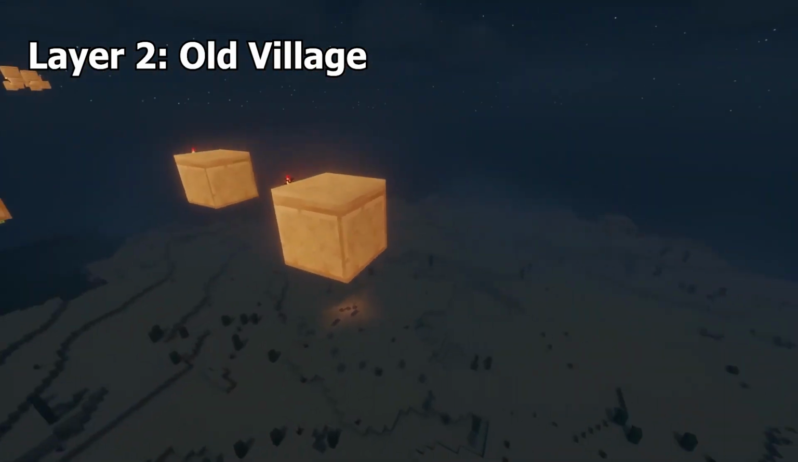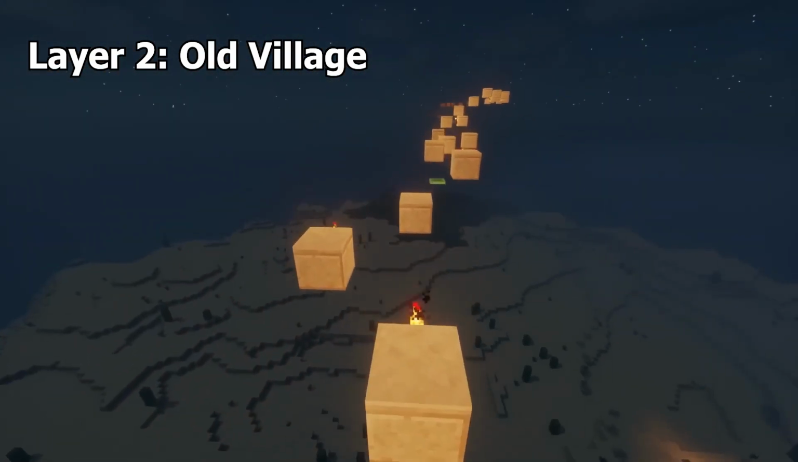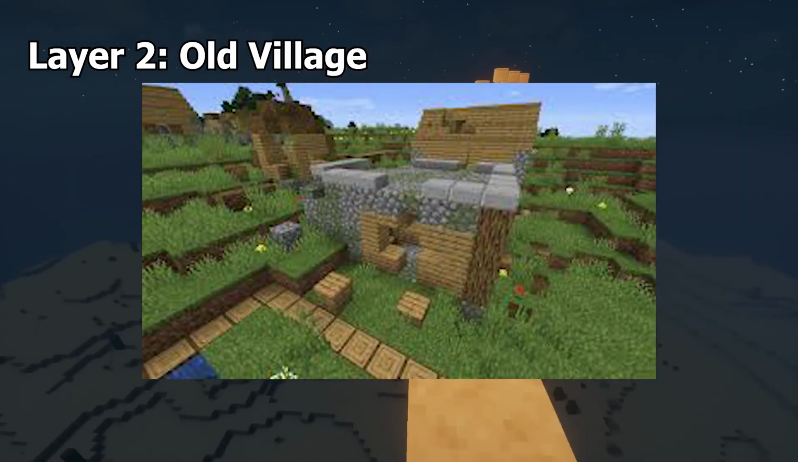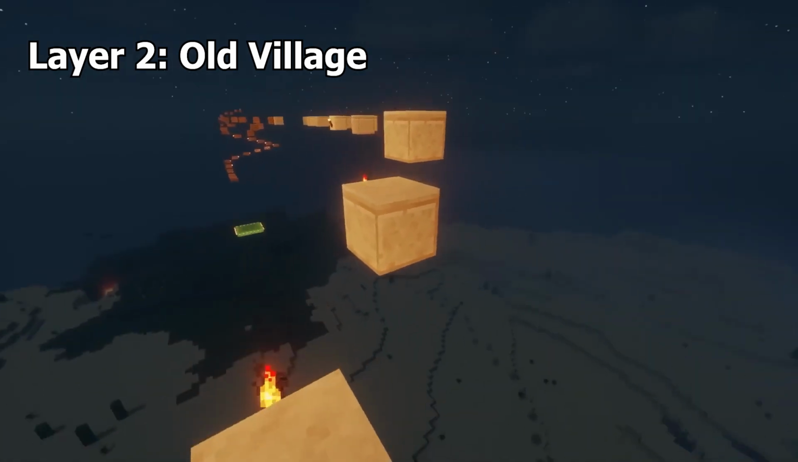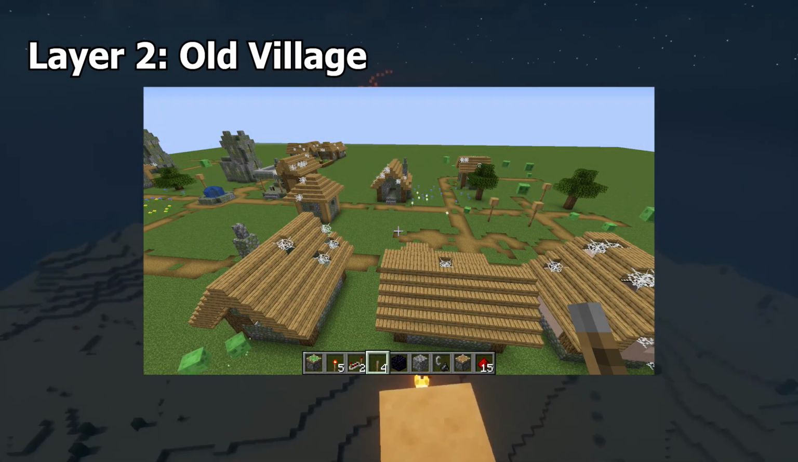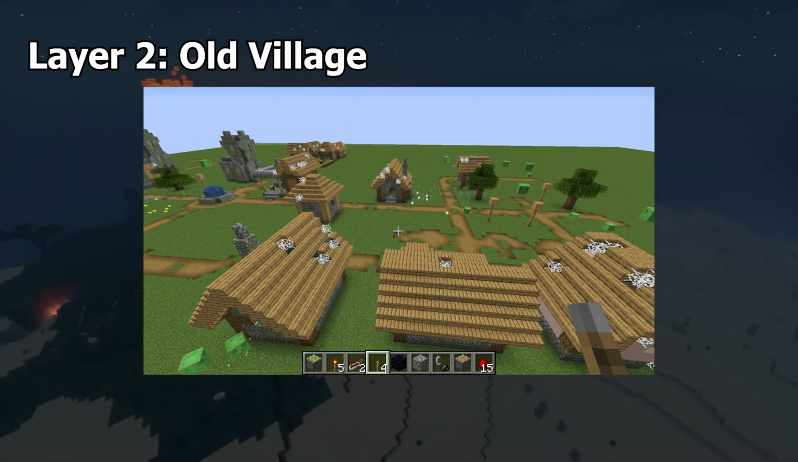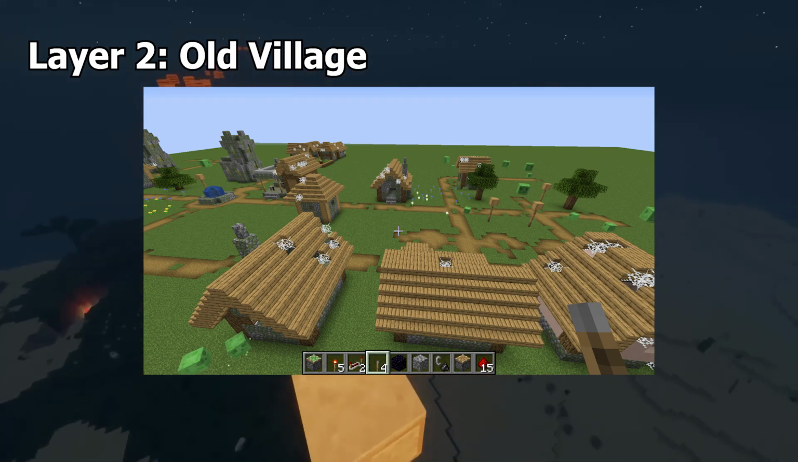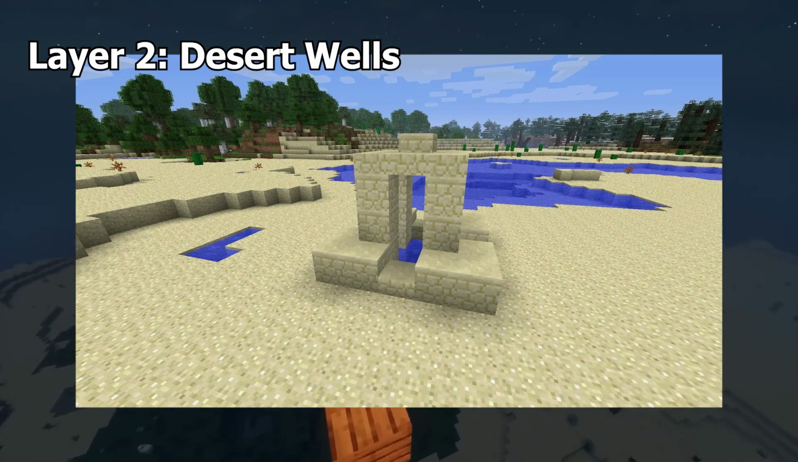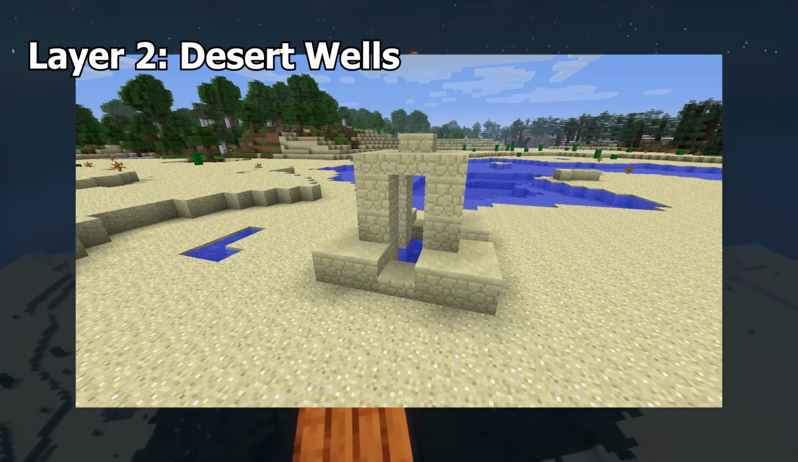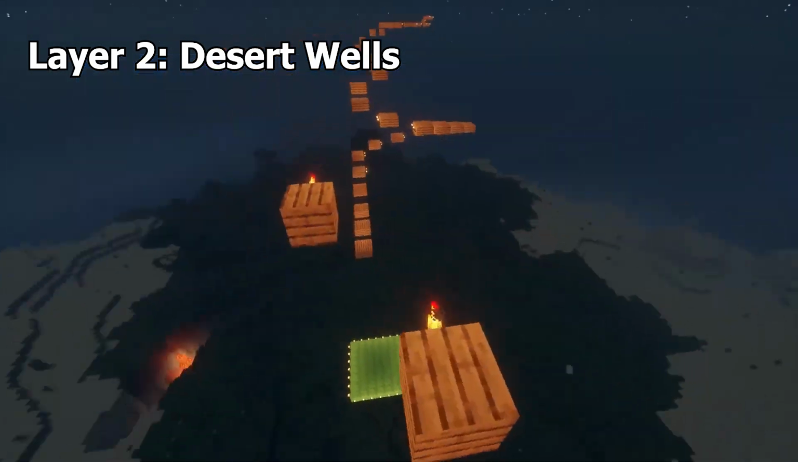Old Village. This could be referring to 2 separate things. Villages' buildings used to generate much differently, and would be much less unique. There is also a very rare form of villages called an abandoned village that has a 2% chance of spawning for each village that spawns. They are run down, covered in cobwebs, and only have zombie villagers inside. Desert wells are a rare world generating structure that appear in deserts. Sadly, they have no loot.